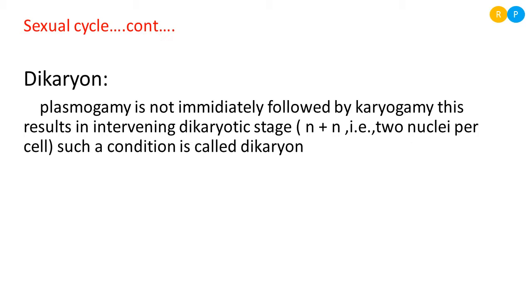You can see here N plus N, that means one nucleus and another nucleus, the nuclei from two different gametes, remain as they are in one cell. That condition is known as dikaryon. So which fungi show this condition? The fungi belonging to the categories Ascomycetes and Basidiomycetes commonly show this stage. Clear, right? So you have to remember these two terms, Ascomycetes and Basidiomycetes.